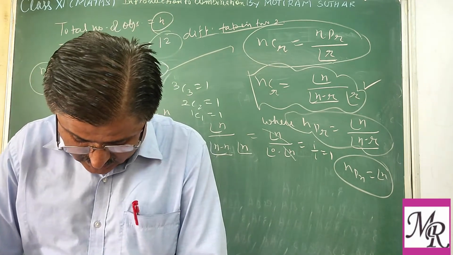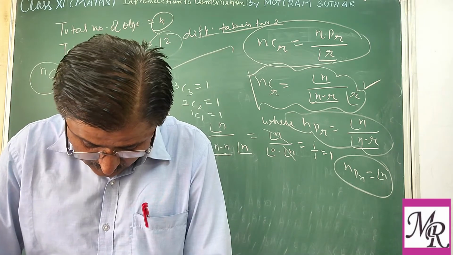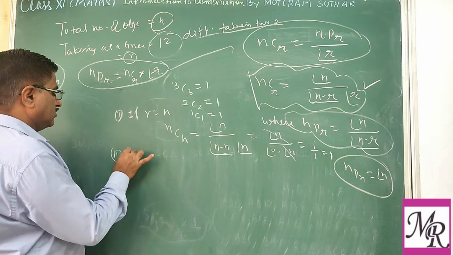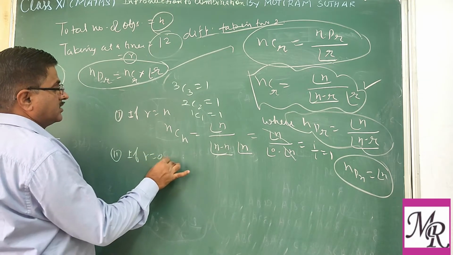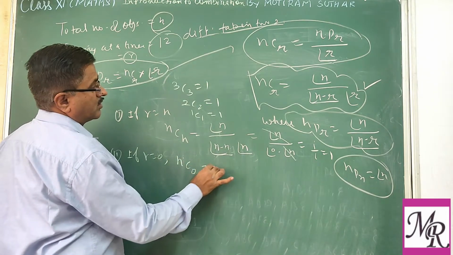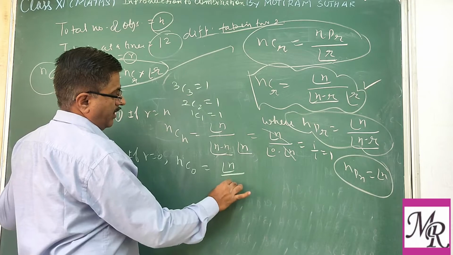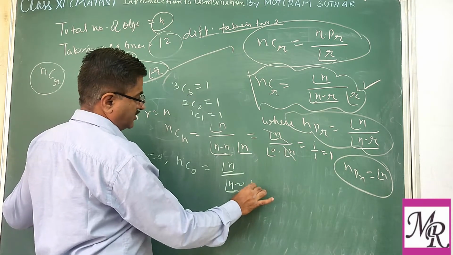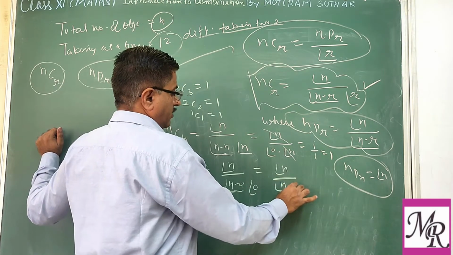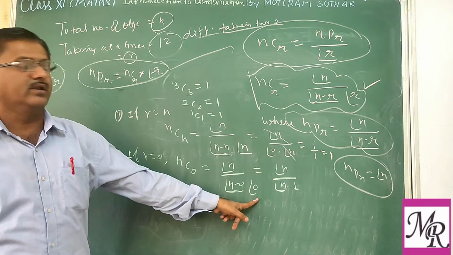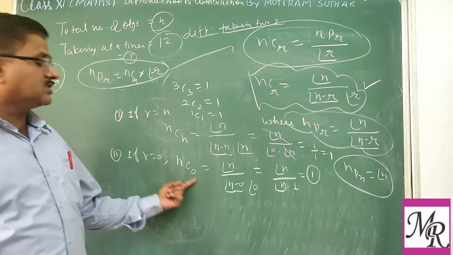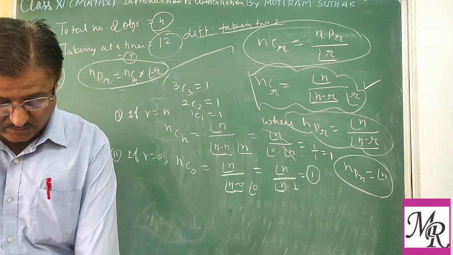Now the second case: we have nCr with r equal to 0. So if we are taking r equal to 0, then how many combinations are there? In this formula again we put r equal to 0. So nC0 is factorial n upon factorial n minus 0 into factorial 0. So n minus 0 is n, and the value of factorial 0 is 1. So again this is 1. So nC0 is 1. That is very important.